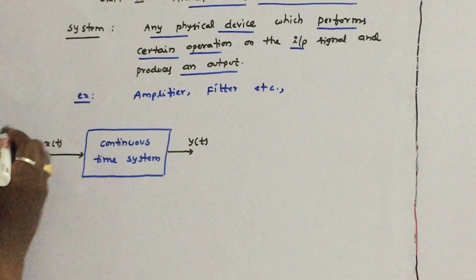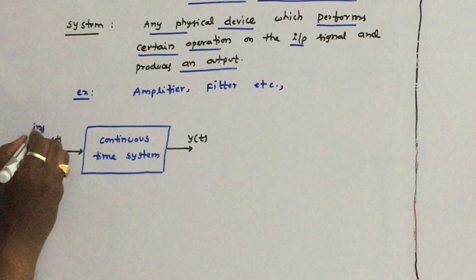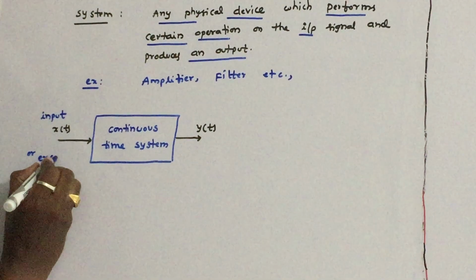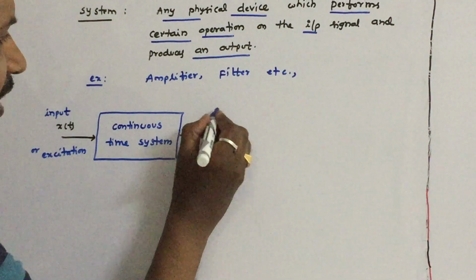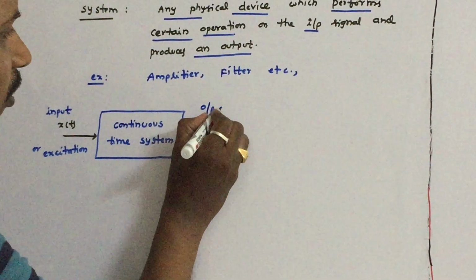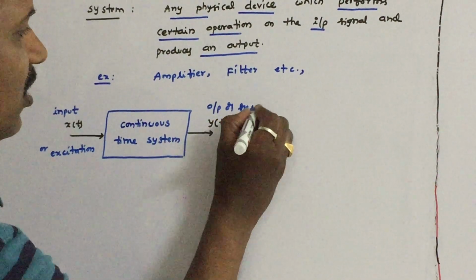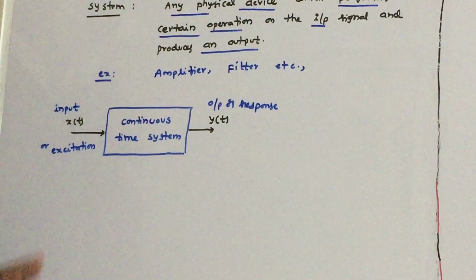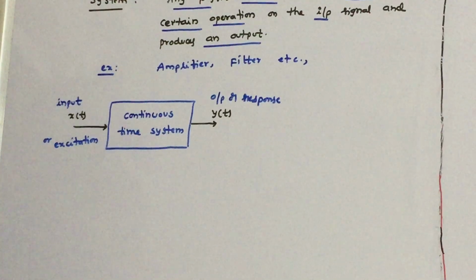What is x of t called? The x of t is called the input or excitation to the system. What is y of t called? Y of t is called the output or response of the system. So this is the continuous time system.